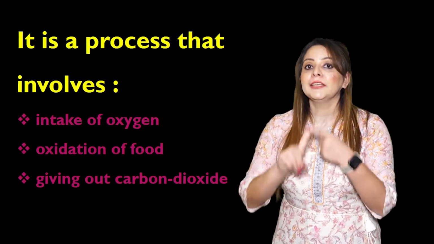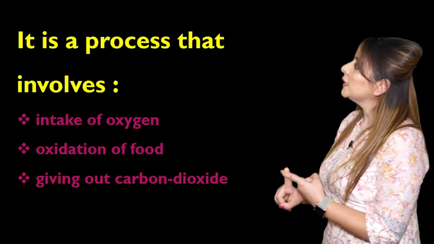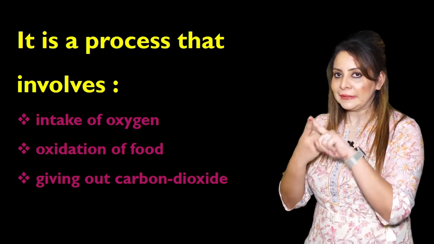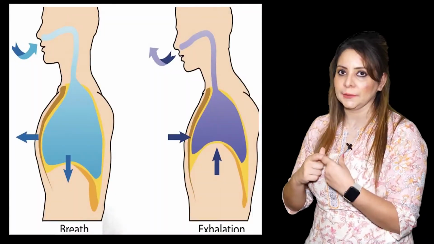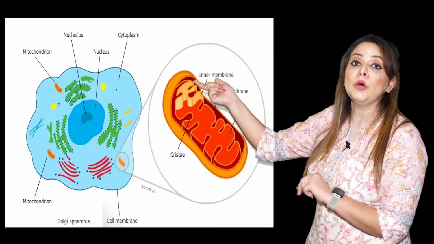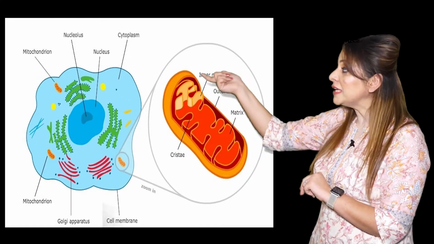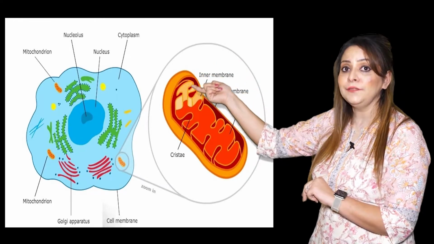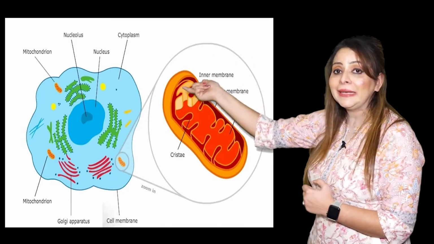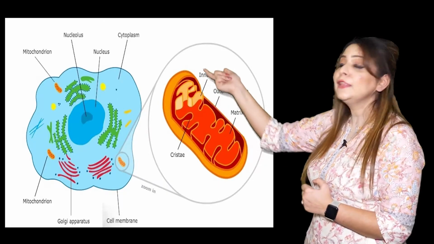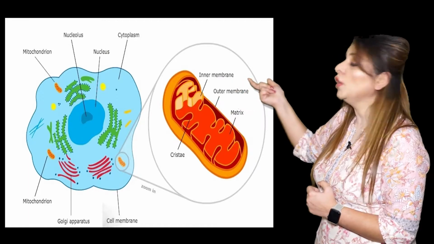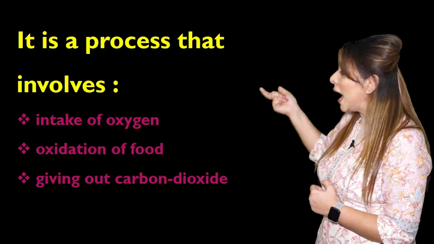So the first thing you're going to define like this, that respiration means intake of oxygen. So this is the first point, that is taking in oxygen. Second is, we are utilizing that oxygen for the breakdown of food. This is the fate of the oxygen which we have inhaled, that it is going to carry out the breakdown of food, and when the food is broken down, it produces energy, and along with that we get carbon dioxide and water vapor.